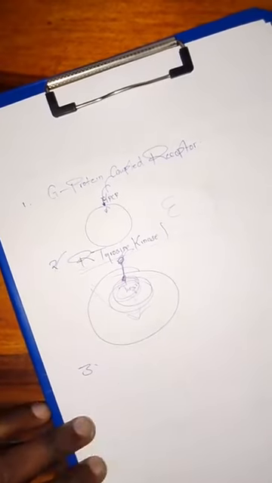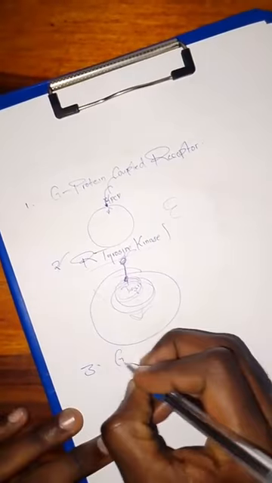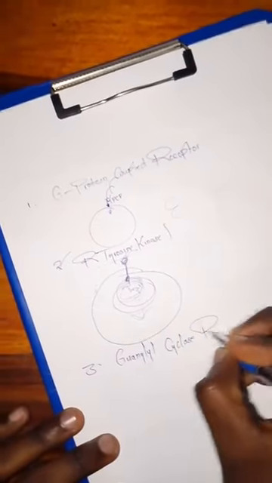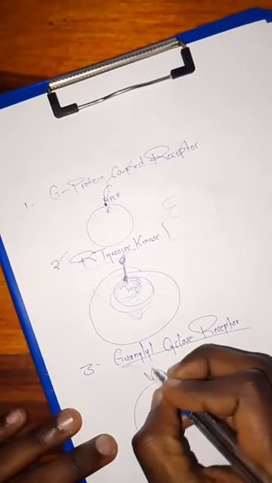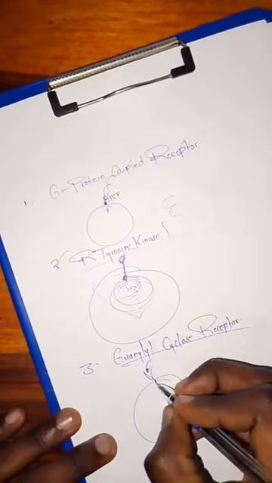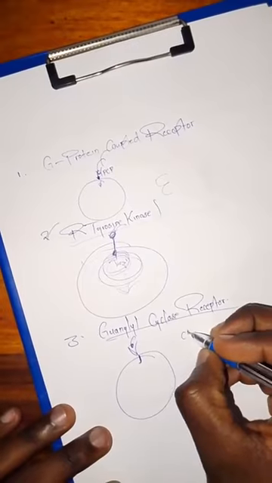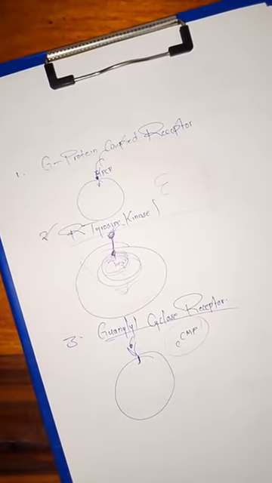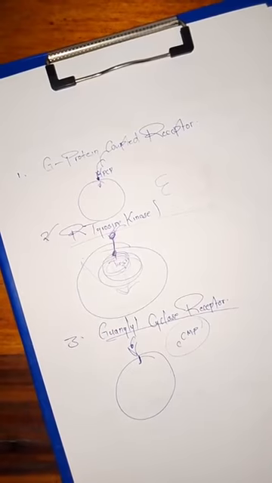endocrine. Then the other one that we also have to know is the guanyl cyclase receptor. Basically what these guanyl cyclase receptors do is that when a molecule comes and binds to this particular receptor, this receptor will initiate a mechanism that will cause the formation of what we call cyclic guanyl monophosphate. These cyclic guanyl monophosphates, we say that these are second messengers. When they are formed, they are going to cause further activation of other enzymes and so on and so forth, and bring about the response. So basically that is how this receptor works.